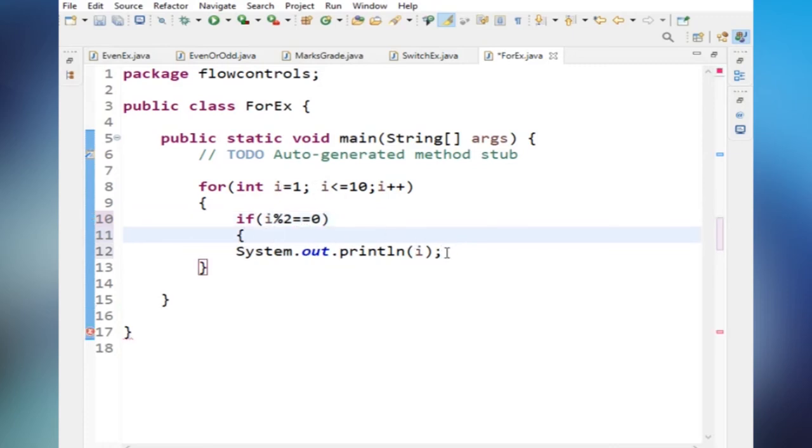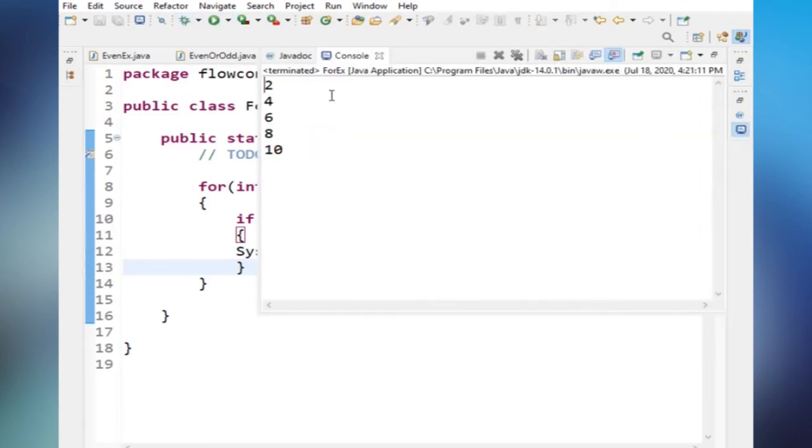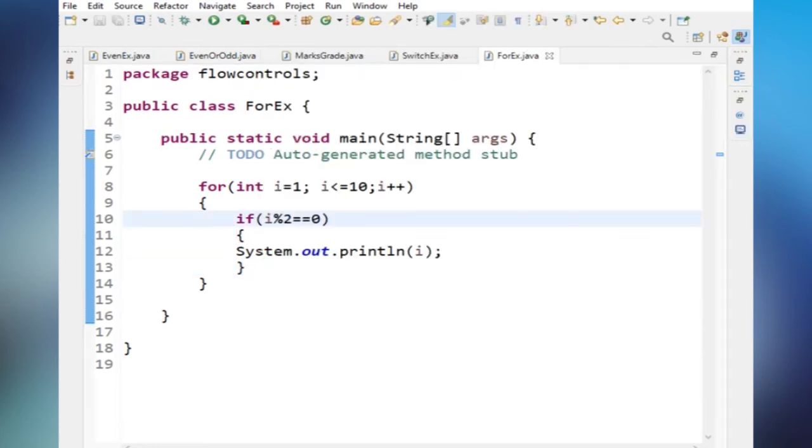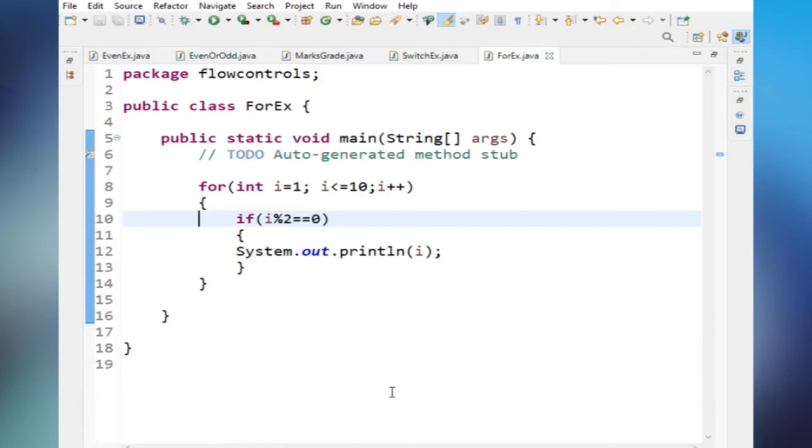Otherwise I don't want to print the I value. Run this program, and here the output is, I got only the even numbers: 2, 4, 6, 8, 10. Now what you will do is, try to print only the odd numbers. Try it by yourself.